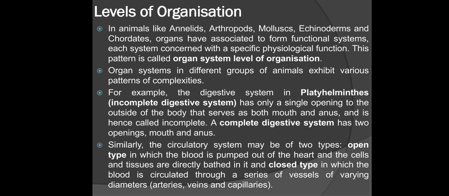Similarly, the circulatory system may be of two types: open type, in which the blood is pumped out of the heart and the cells and tissues are directly bathed in it, and closed type, in which the blood is circulated through a series of vessels of varying diameters, arteries, veins, and capillaries.